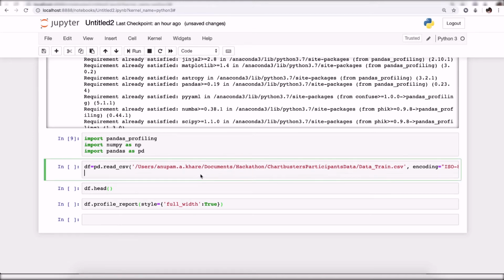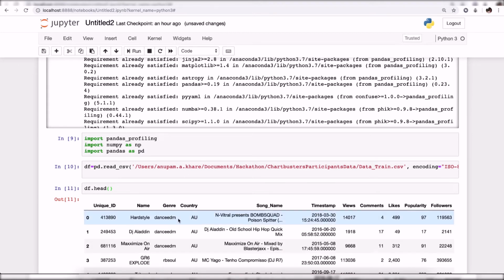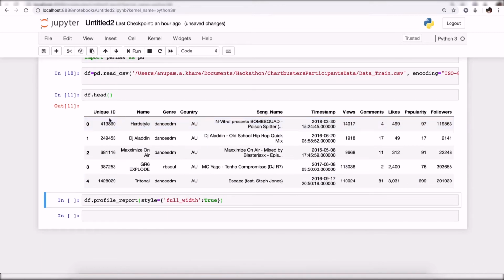This data is basically information about different singers, their genre, and the number of views in their videos, number of comments, number of likes, etc. If you can see here, this is the unique ID for each of the artists.